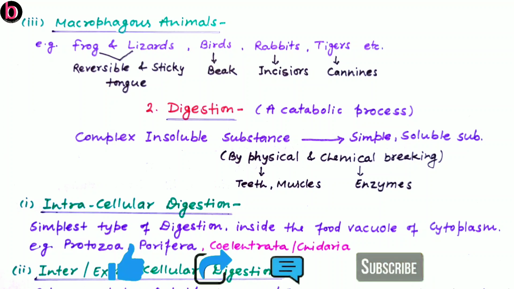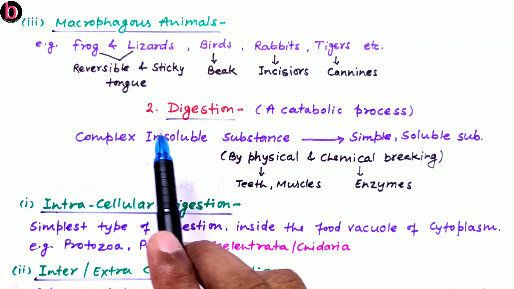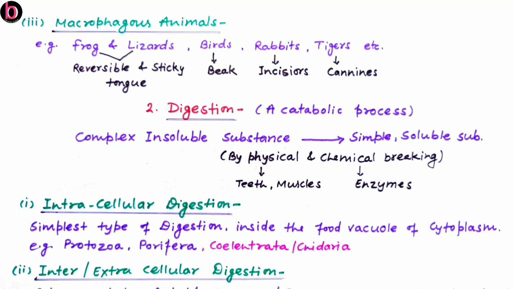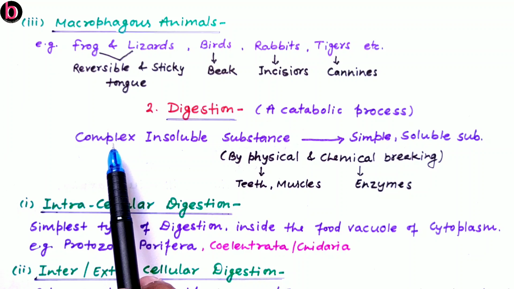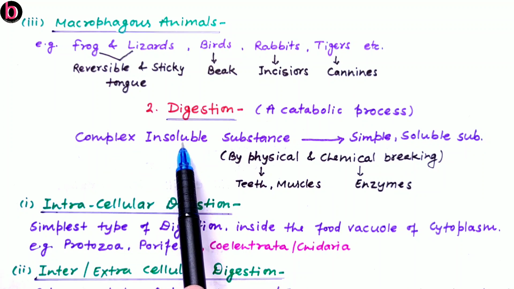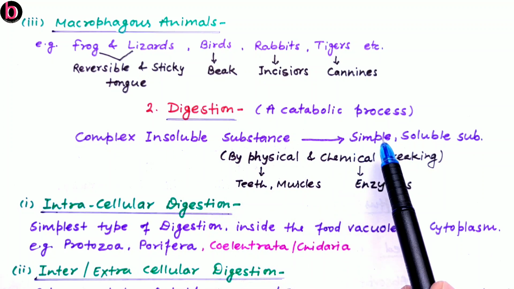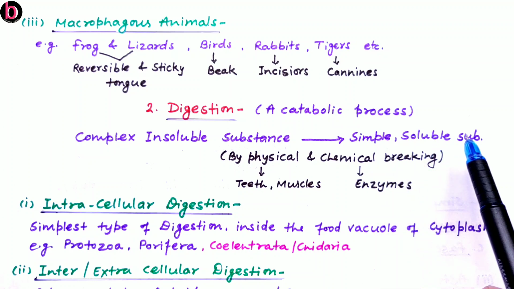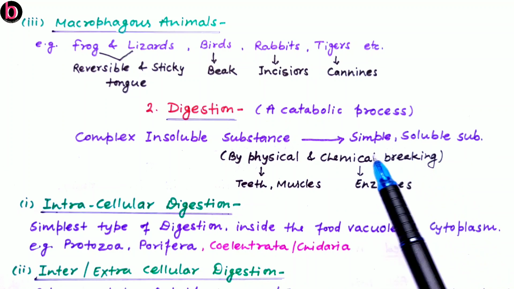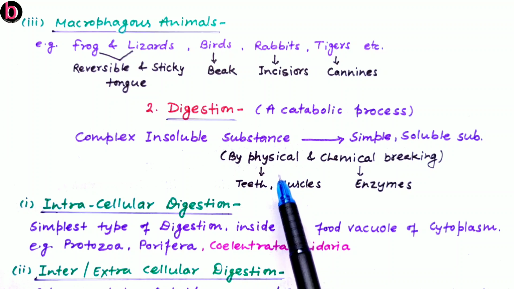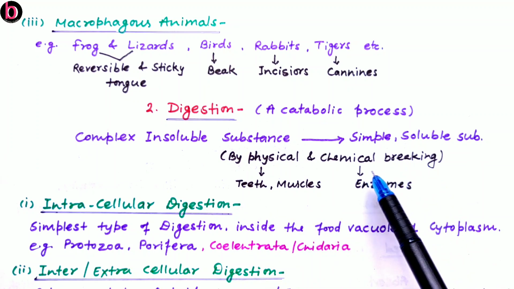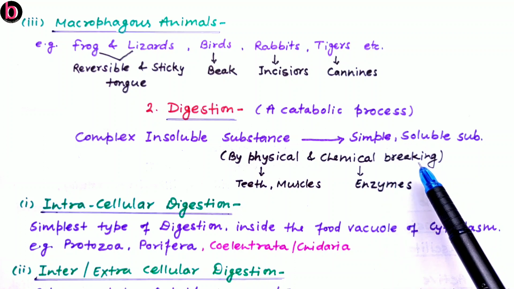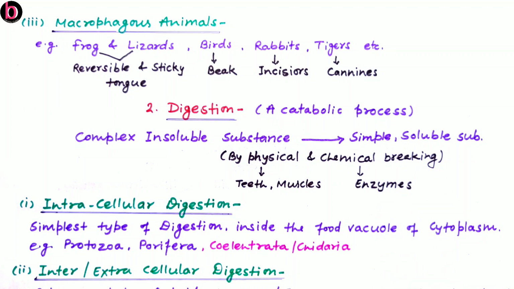Now, the second step of animal nutrition is digestion. As we discussed earlier, digestion is about breakdown of food material. This is about conversion of complex, insoluble food material into simple soluble substances. This occurs by physical breaking with the help of teeth as well as jaw muscles, and also by chemical breaking with the help of enzymes.